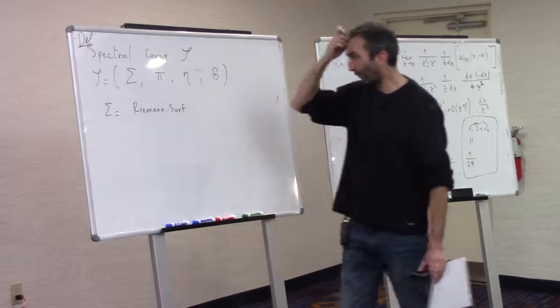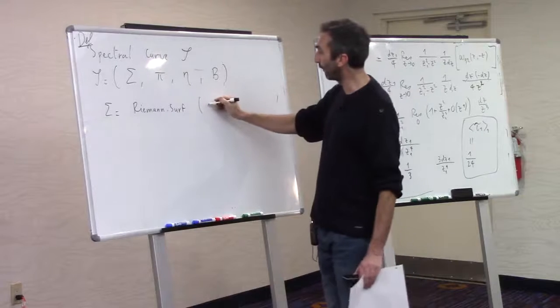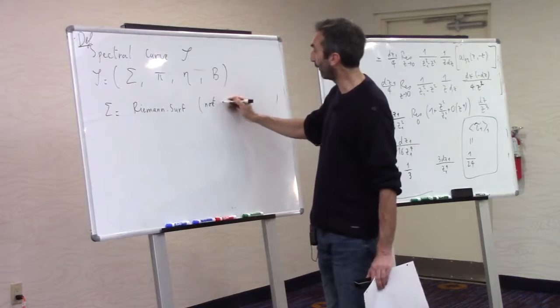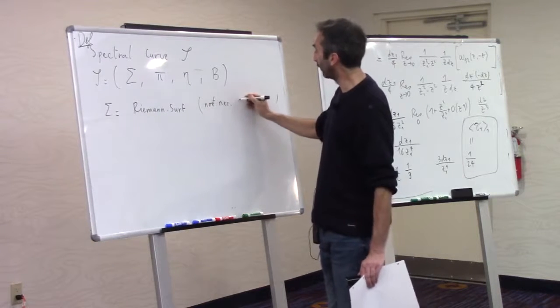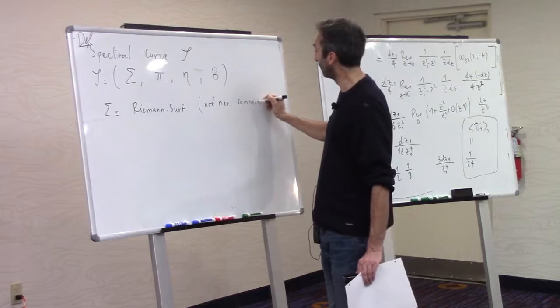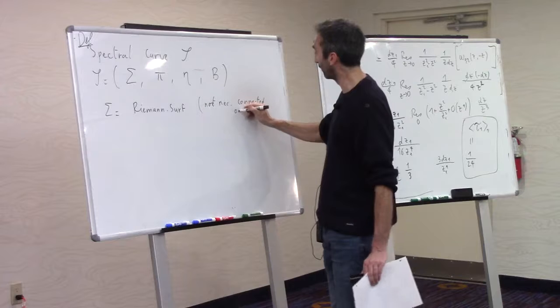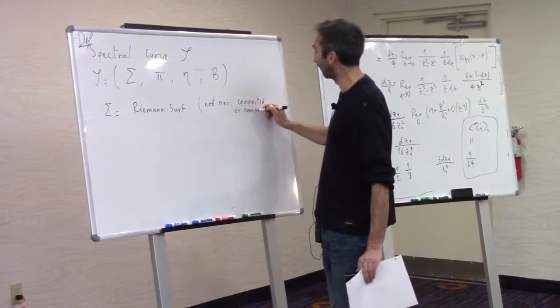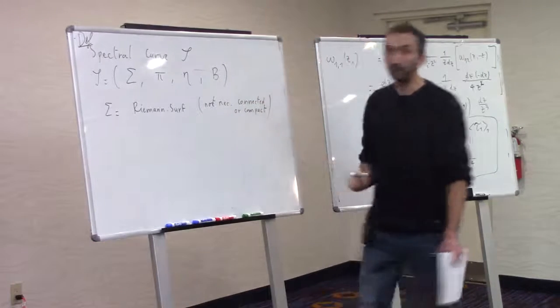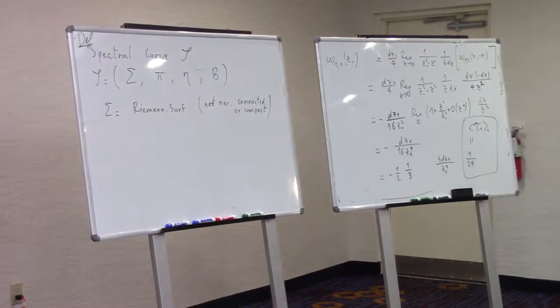It can be what's called a local Riemann surface, so in fact it's not necessarily connected or compact. There is no need to choose it compact or not even connected. Basically, a union of disks, a union of neighborhoods of ramification points would be enough.